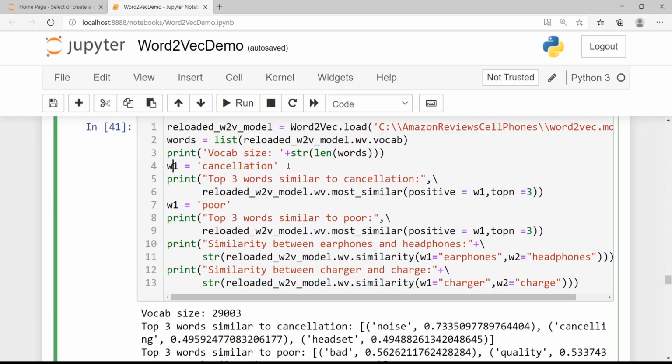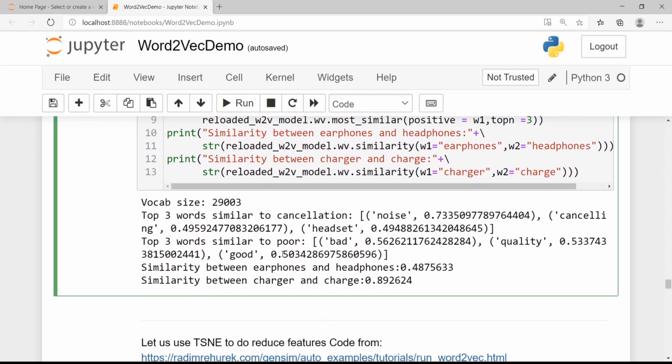Now I want to find the top 3 similar words for the word cancellation. How can I do that? I just have to call the Word2Vec model dot wv dot most similar, positive is equal to this particular word, and top n is equal to 3. So basically the top 3 most similar words to the word cancellation. Similarly, the top 3 words to the word poor. Then I look at the similarity between two words, earphones and headphones, and between charger and charge.